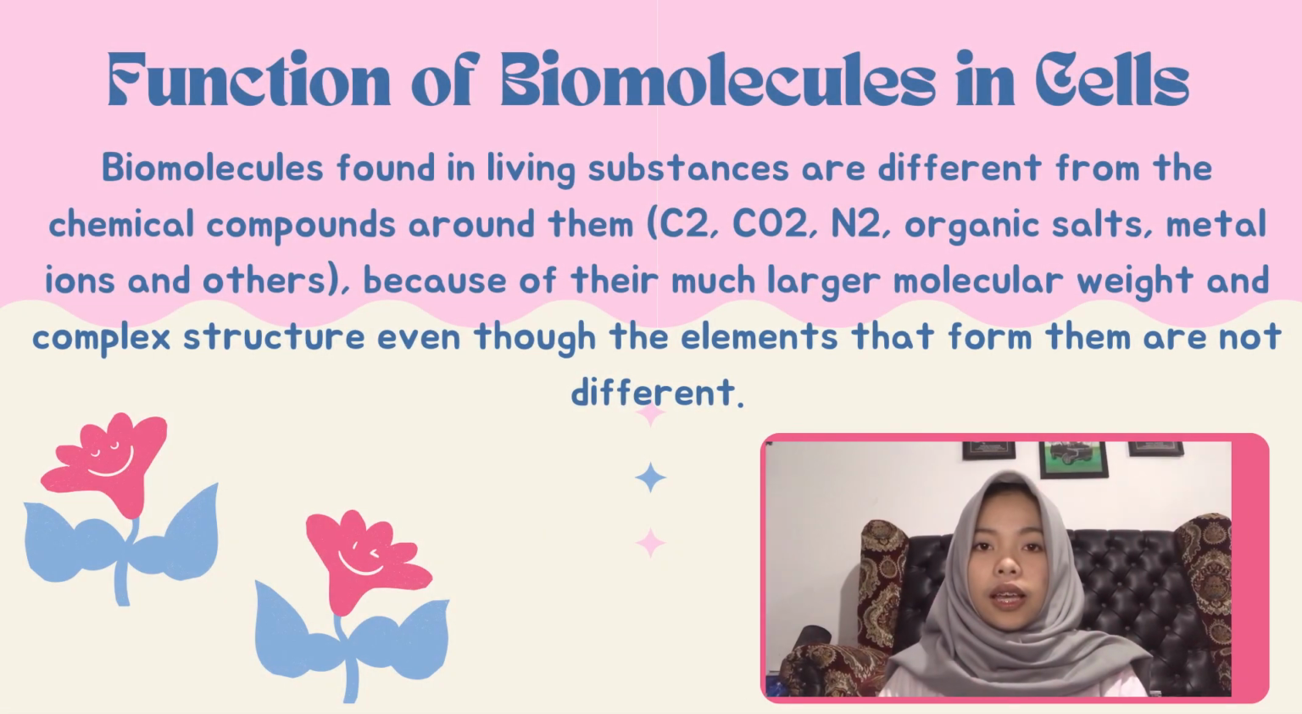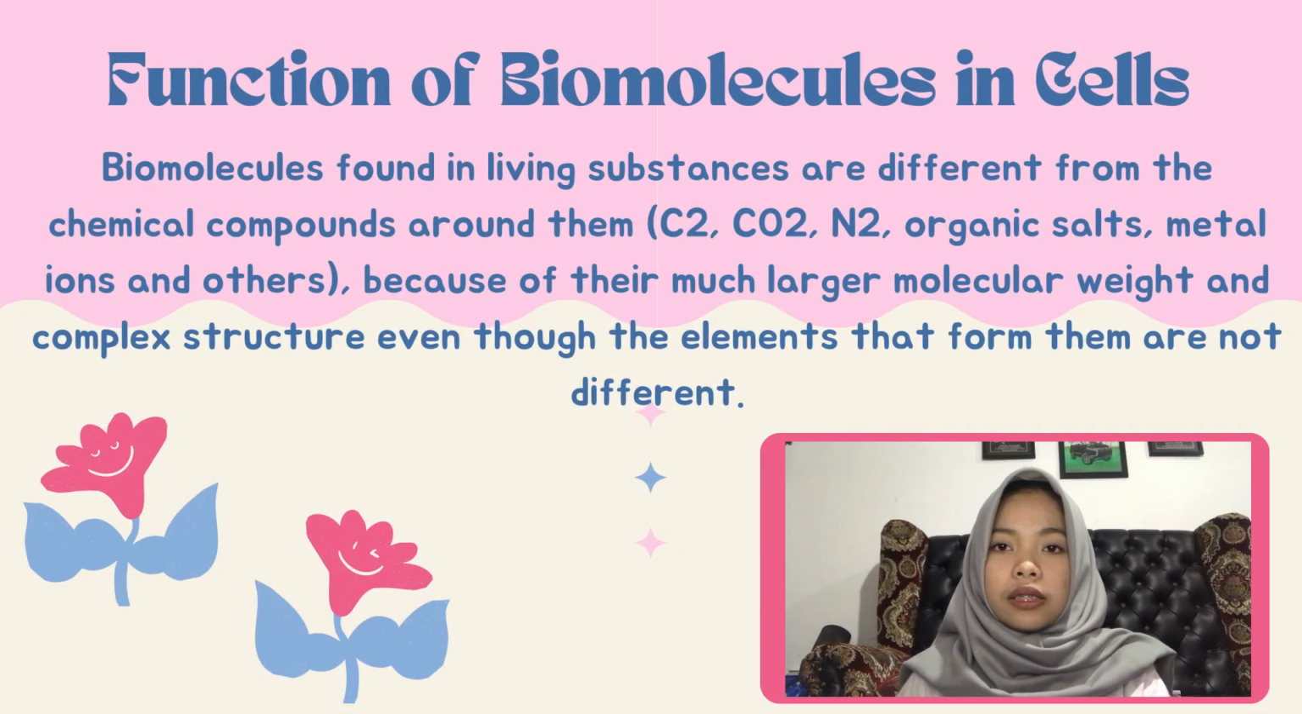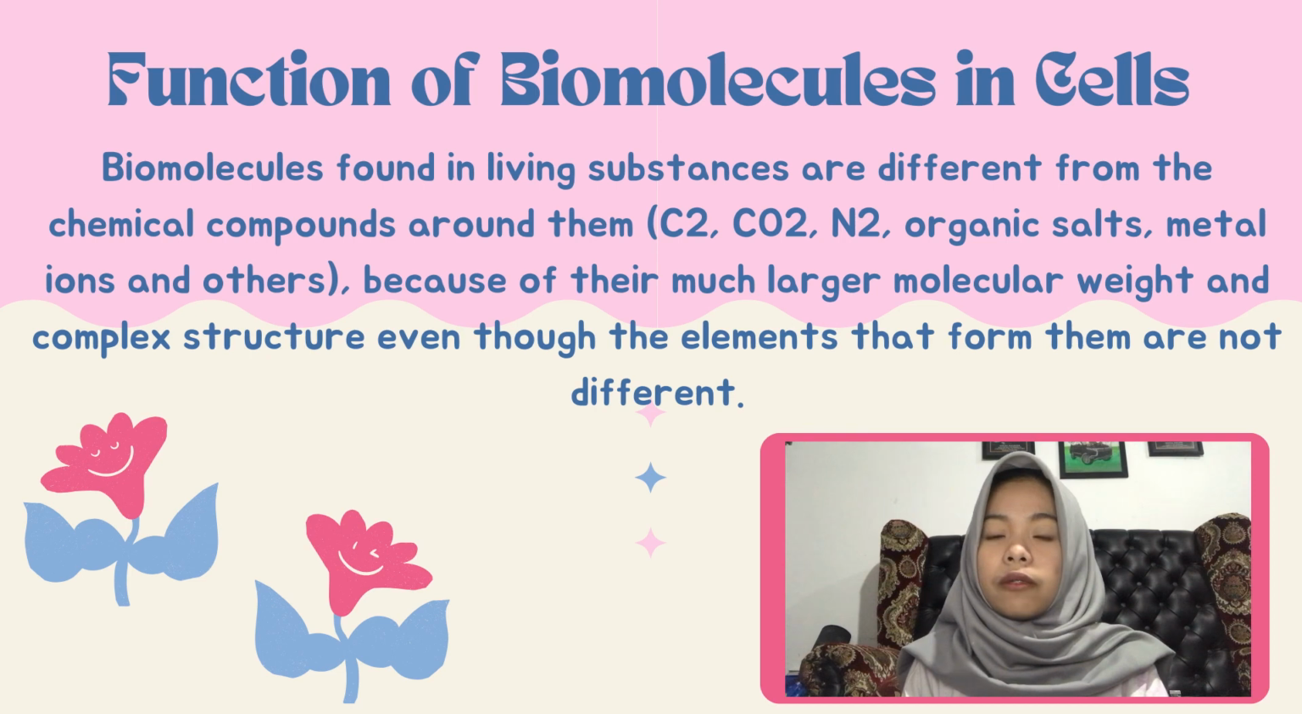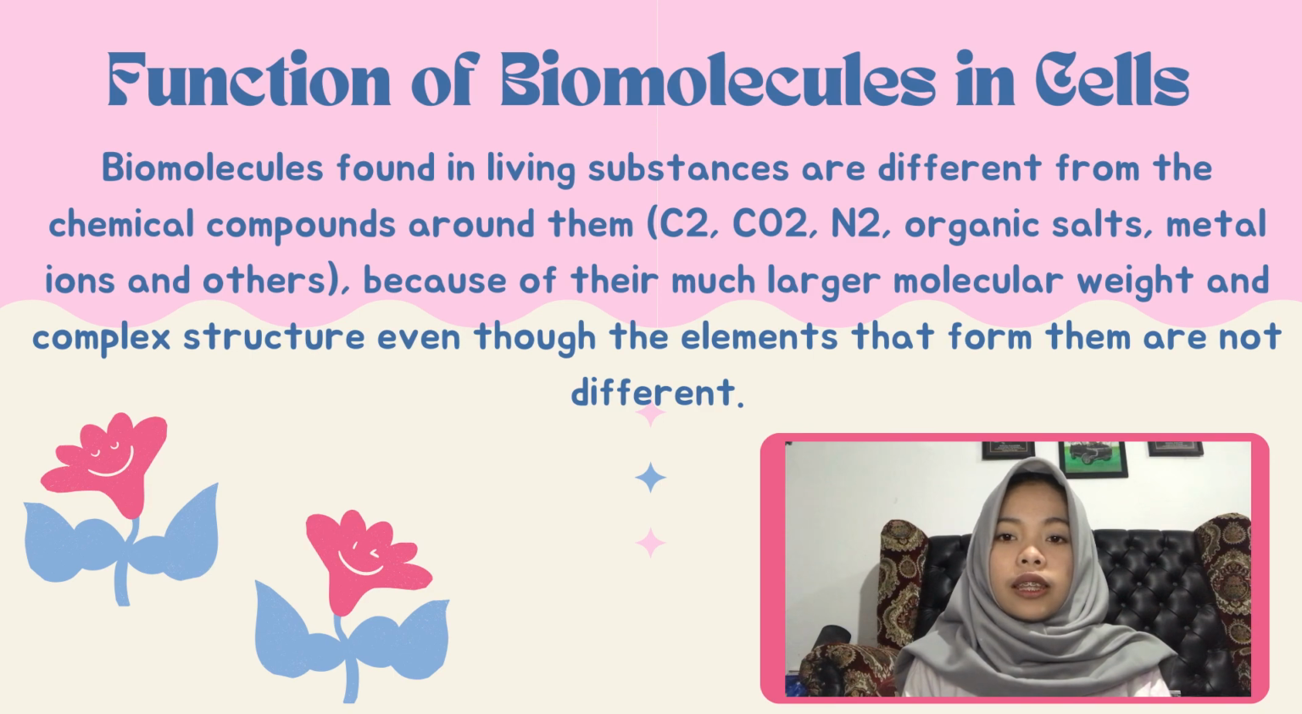bacterial cells. Next, biomolecules. In the cells, biomolecules contained in living substance are different from the chemical compounds around them because of their different structure, number of molecules, and function. For example, compounds in the environment such as carbon dioxide, nitrogen, ions, and metals have different molecules. Under certain conditions, the molecules will interact to form other molecules with a larger molecular weight and complex structure, so that it has a different biomolecular function in the cell.